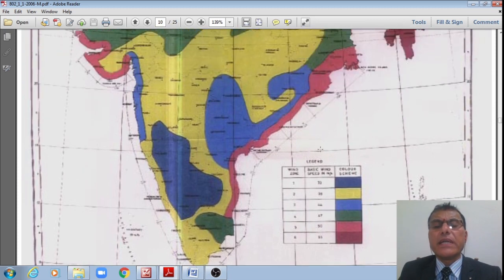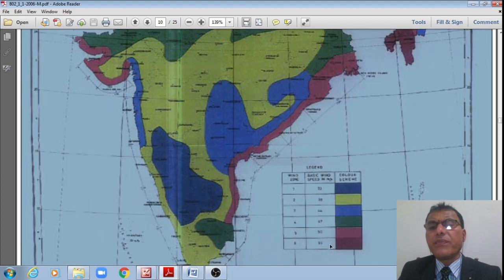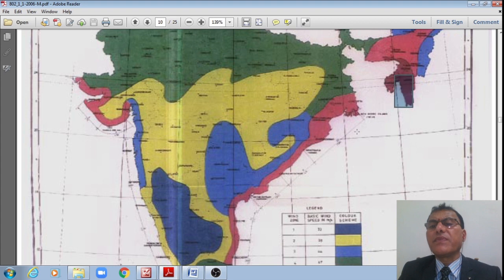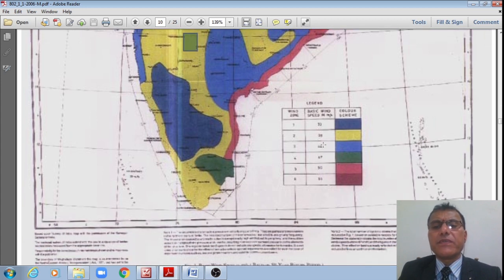This is how the entire India is divided into the different wind zones 1, 2, 3, 4, 5, 6 with the basic wind speeds starting from 33 up to the last one, 55 meter per second along the coastal zones. One less is the next zone, the fifth zone, and this is how the fourth zone and third zone go, so on and so forth, corresponding to which the basic wind speeds are given.